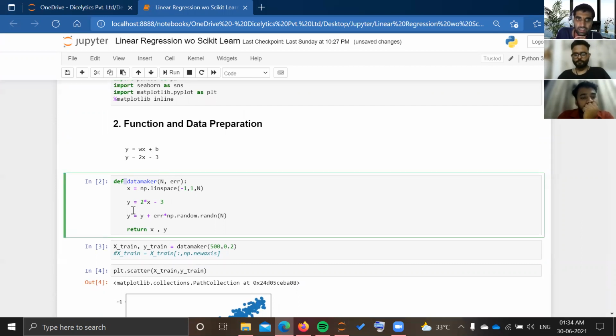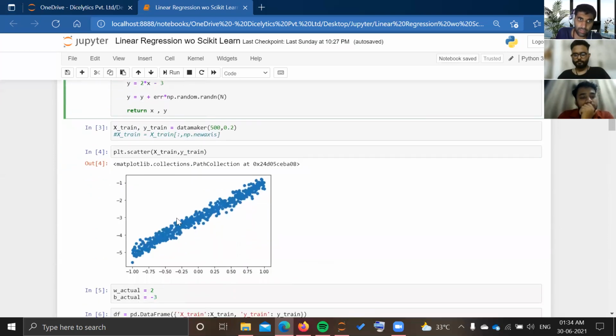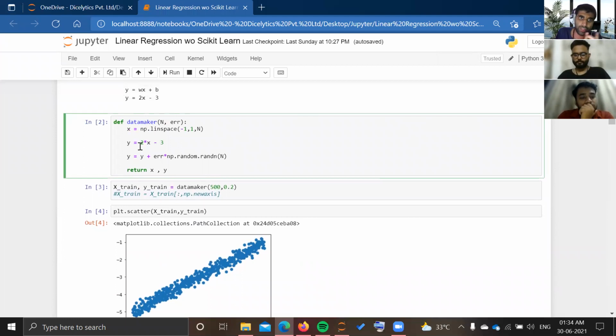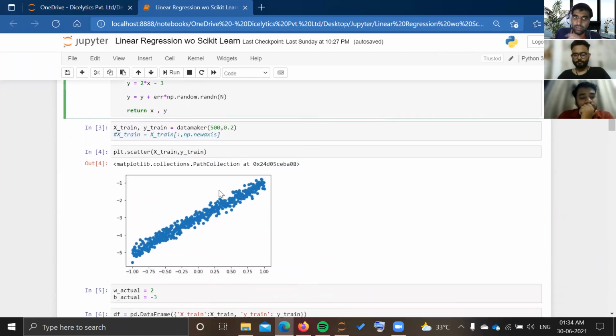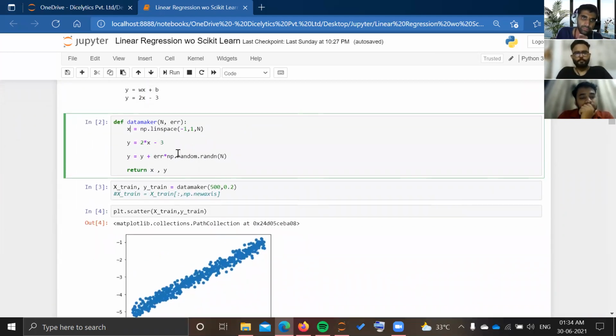As you can see, we are adding an error term to the y value that is given by 2x minus 3, and the x value is given by NumPy's linspace between -1 and 1. Here you can see that my x is between -1 and 1 and my y is between -5 and -1, given by the equation y equal to 2x minus 3 with some error added. And this distribution of points around the line is due to that error only.